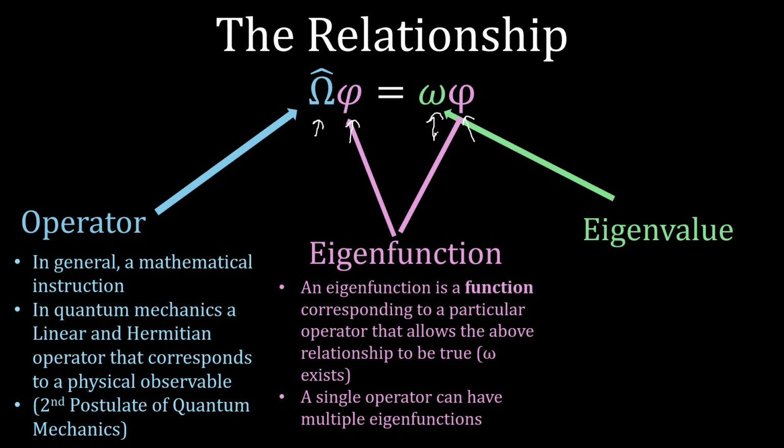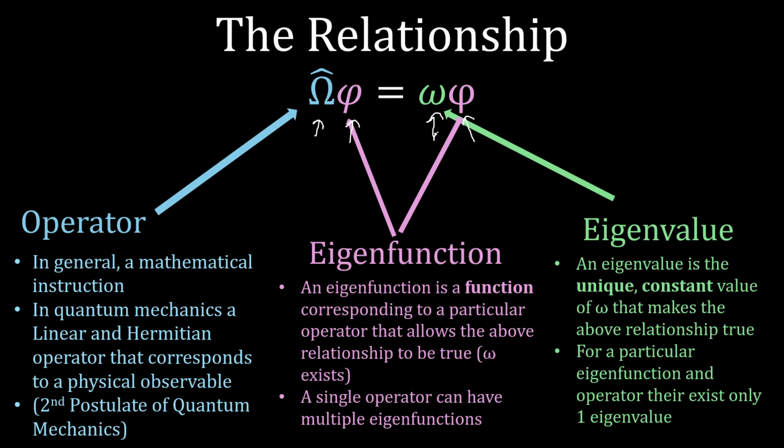And finally, in green, we have our eigenvalue. An eigenvalue is a unique constant. Again, unique meaning for a particular eigenfunction and operator, there only exists one eigenvalue. And constant meaning it cannot depend on a variable. It must be a fixed value. So let's talk a little bit more about this.